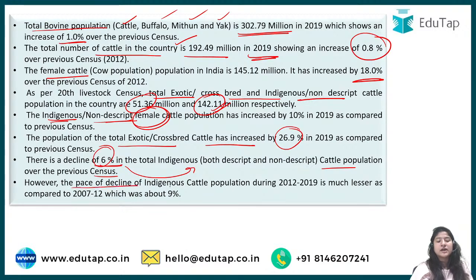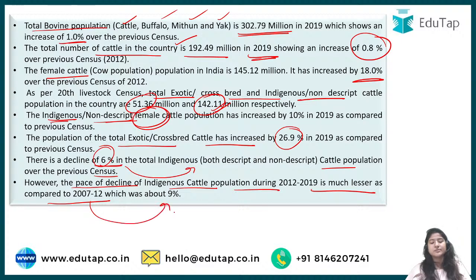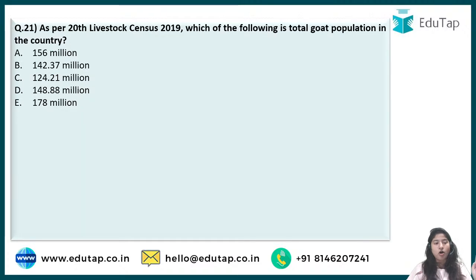However, the pace of decline of indigenous cattle population is much lesser as compared to 2017, which was about 9%. The farmers in India are focusing much on the exotic breeds, with not much focus on the indigenous breeds. There was a decline in the population, but the decline has been reduced from 9% when we compare it to the previous census. I hope this is clear to you all.